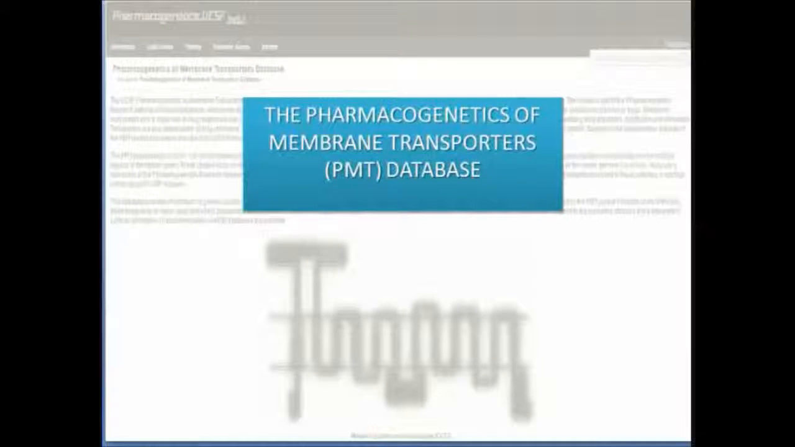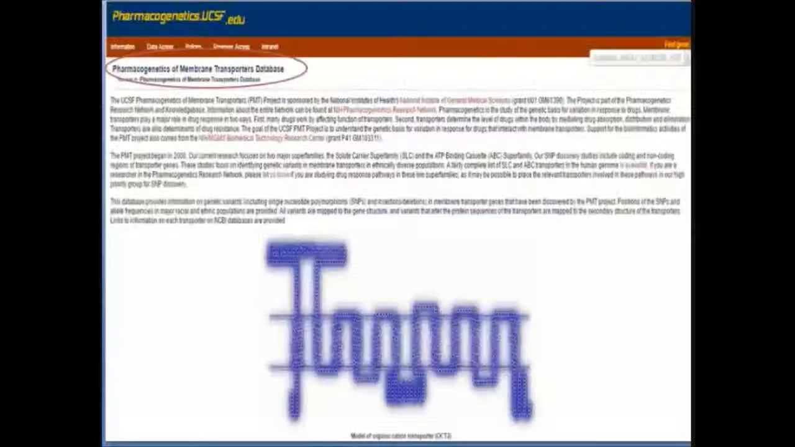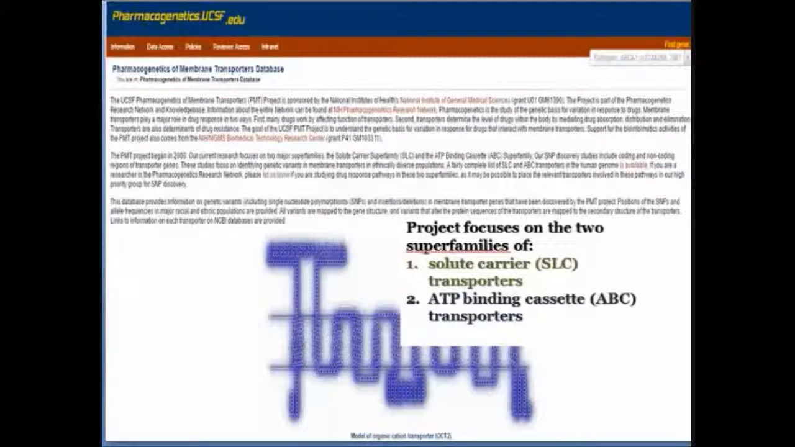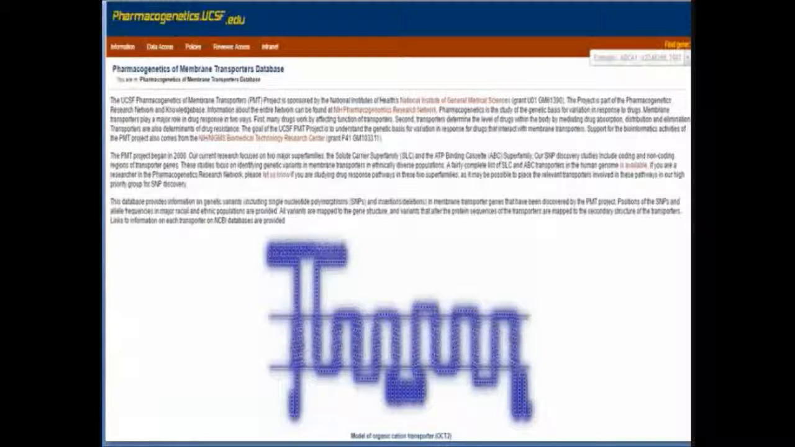Next is the Pharmacogenetics of Membrane Transporters Database, also known as the PMT database. This database is part of the Pharmacogenomics Knowledge Base. It focuses on drug response in relation to genetic variations in membrane transporters. So the PMT project focuses on two superfamilies: solute carrier transporters and ATP binding cassette transporters. This database covers coding and non-coding variations as well as both SNPs and indels, but does not provide allele or haplotype information.